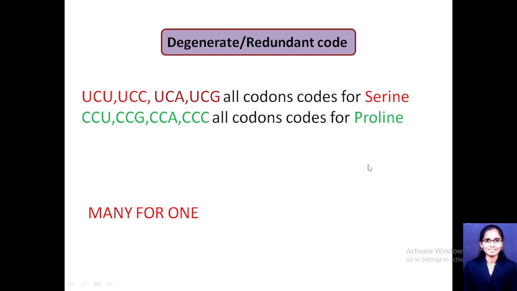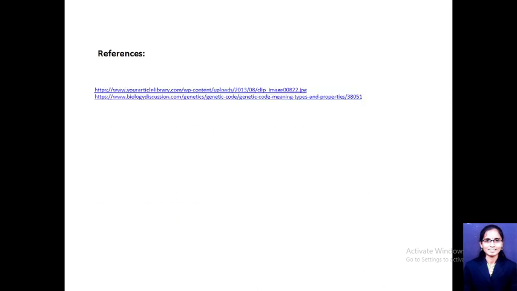Like that, the amino acid proline is coded by a number of codons, that is CCU, CCG, CCA, CCC. So a number of codons code for a single amino acid, while a single codon codes for a single amino acid. So degeneracy is many for one, many codons for one amino acid.